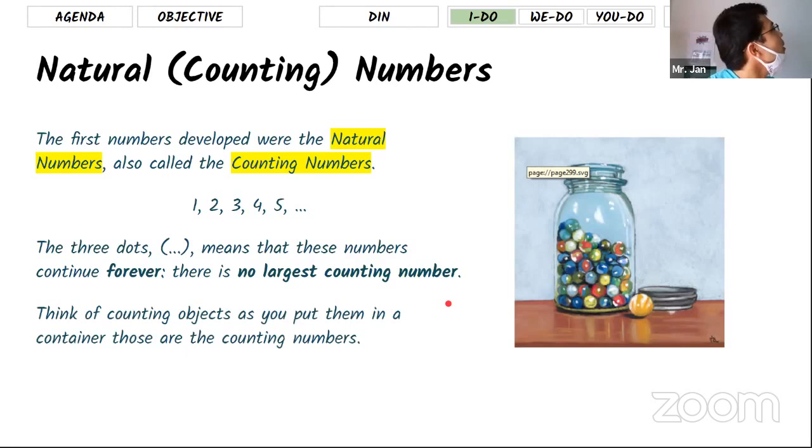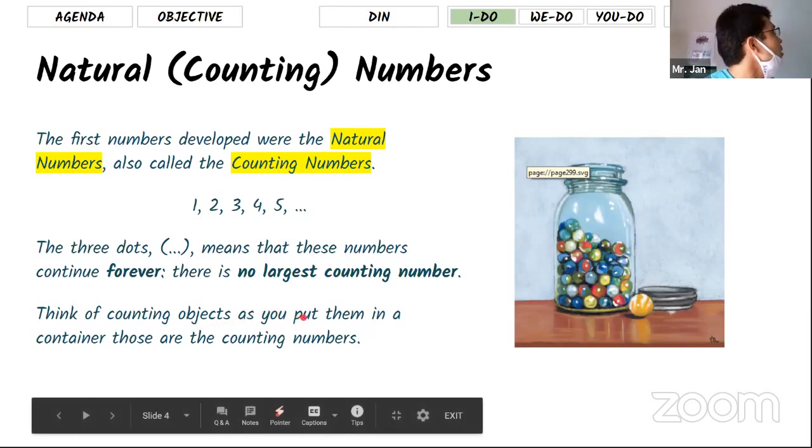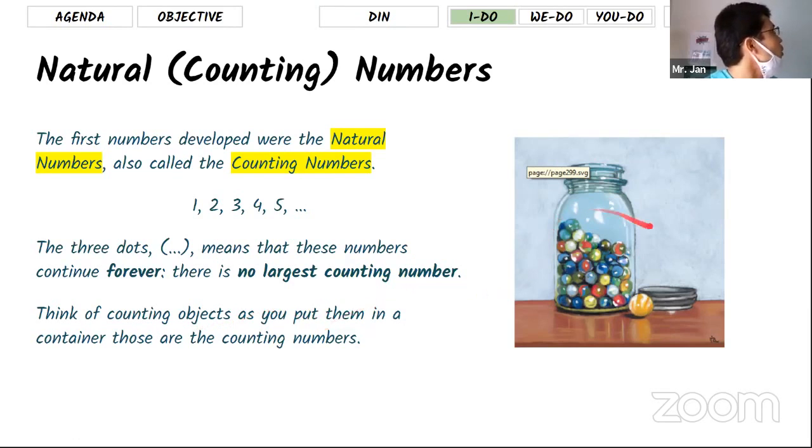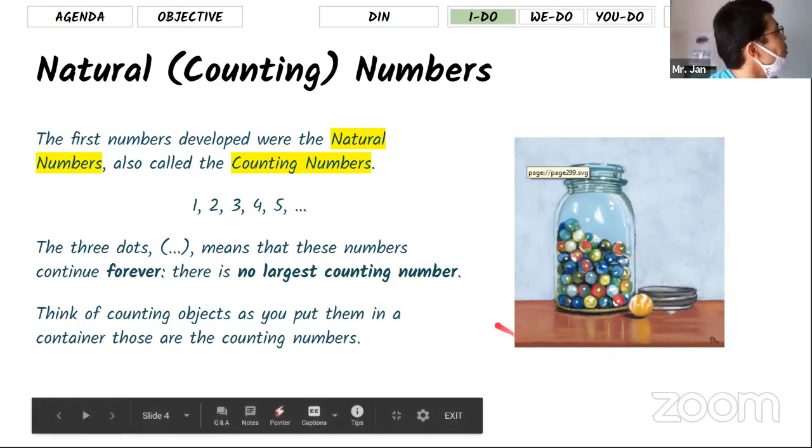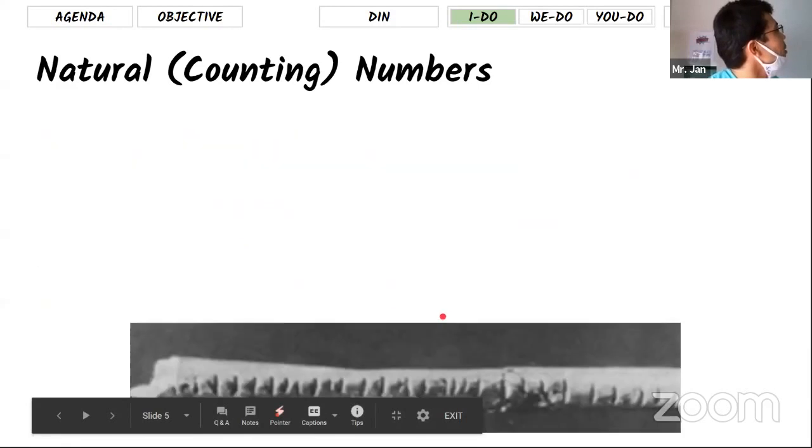The reason numbers were invented is to count objects. For example, if you put these, what is this? I forgot. I know in Turkish how to say it, but in English, what do you say this object? Marbles. Marbles, thank you. So when you count the marbles, for example, every time you put one in the jar, you count them. This is why we need the counting numbers, okay?